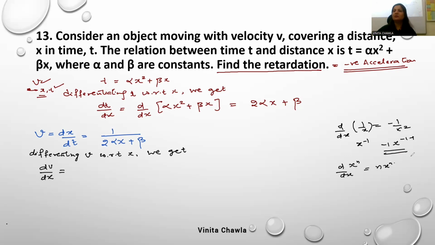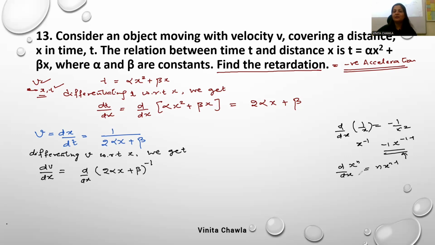So we write v as 2 alpha x plus beta raised to the power -1.